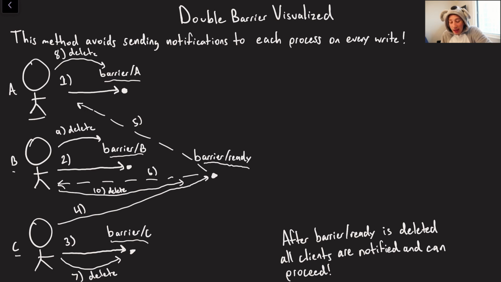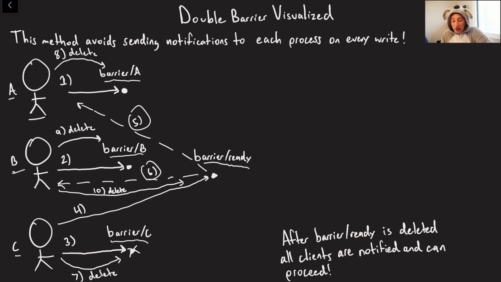Now, barrier/ready is going to be watched by A and B already, and so they're going to be notified in step 5 and step 6 that they can go ahead and start their computation. Now, after some amount of time, all 3 of these nodes are going to be doing their computations, and they're going to finish. So in step 7, maybe node C finishes first, it deletes its node over here.